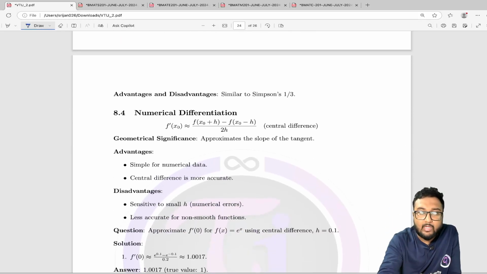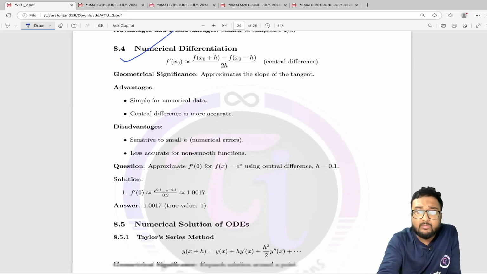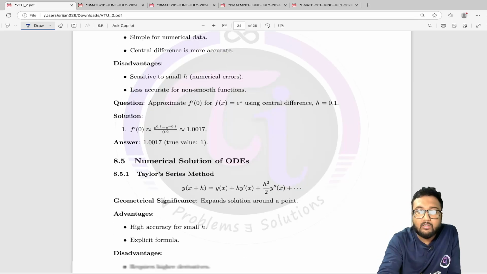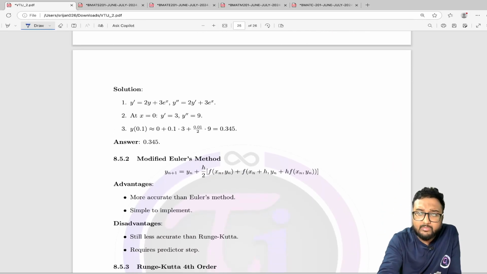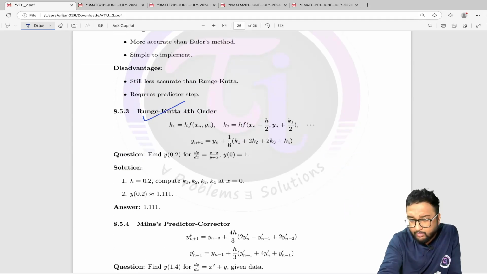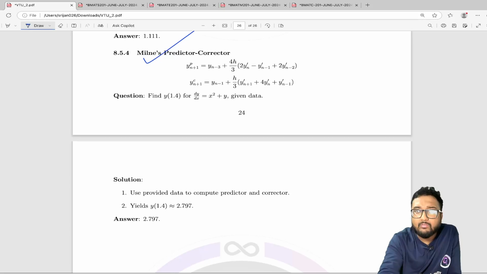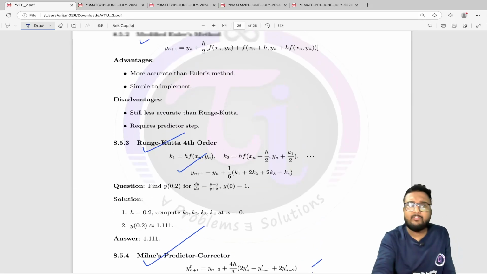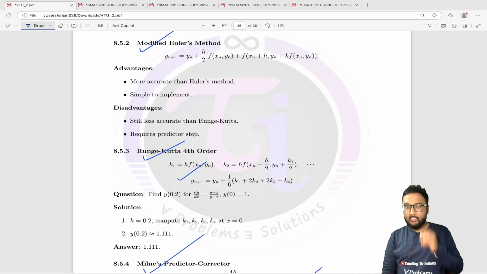After that, lastly we have numerical differentiation, and we have different methods to solve ordinary differential equations. That is Euler's method, modified Euler's method, and the RK4 Runge-Kutta 4 method. The formula is here, as you can see, then Milne's predictor-corrector method, the formula and one question. So everything you will be able to find in this one single PDF: all the important formulas, properties, questions, concepts, everything as much as possible.